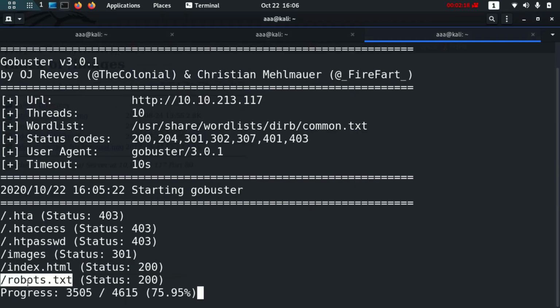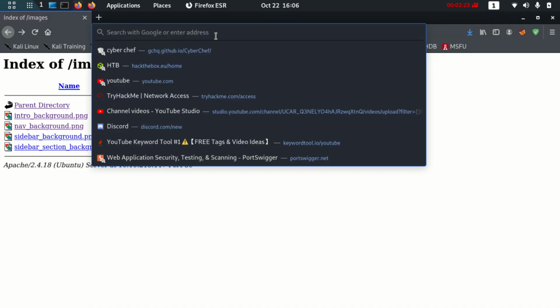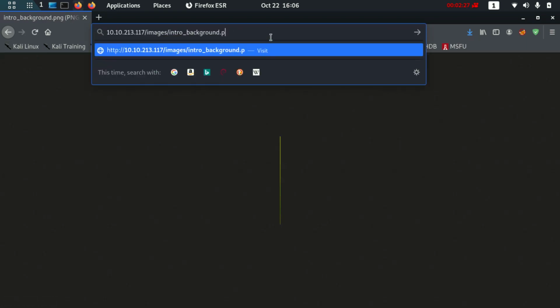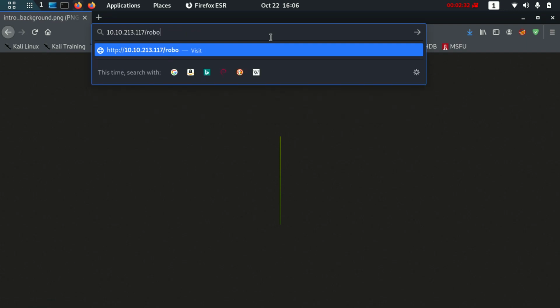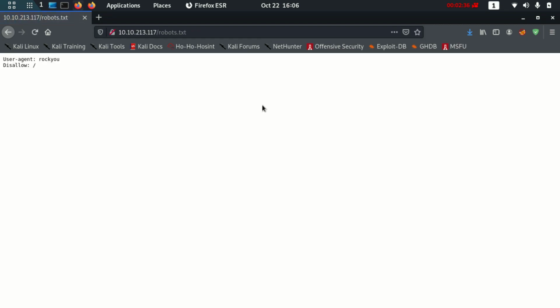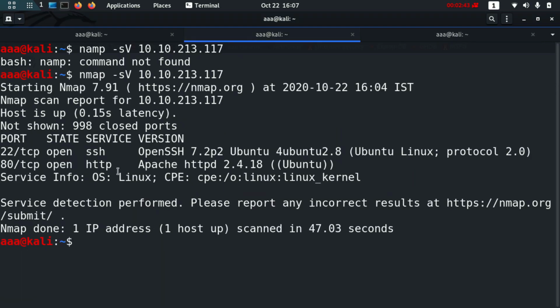There is also a robots.txt, so let's try that too. Yep, robots.txt is there, and it just says rockyou, nothing else. Not much of a hint here, but we know that SSH is open and we have a username. So let's just try Hydra with the rockyou word list. Maybe that is a hint to us.